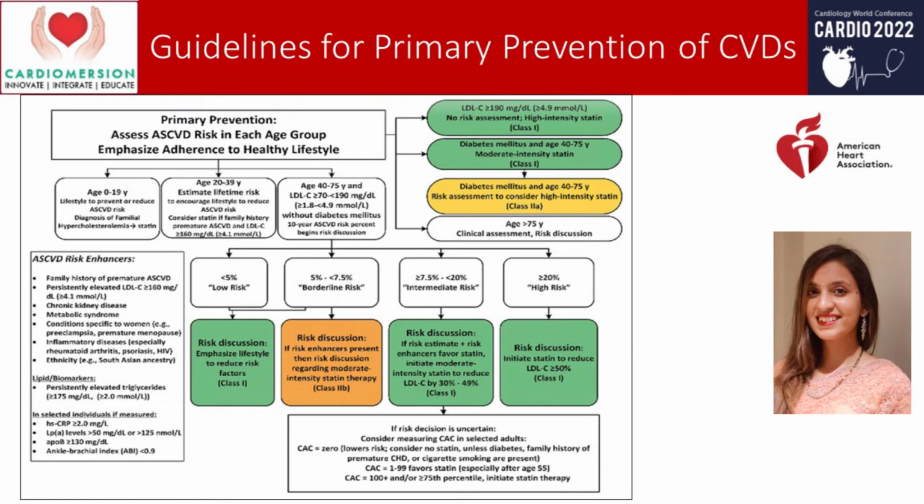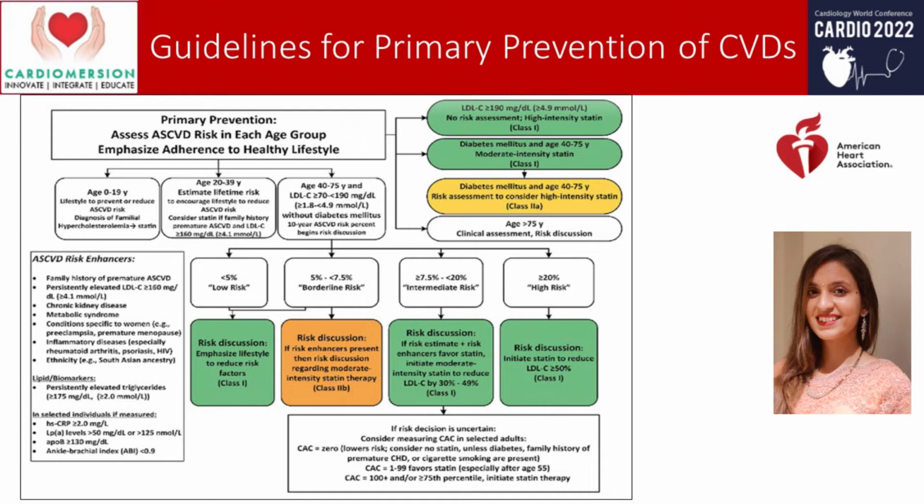For intermediate risk, if risk estimate plus risk enhancers favor statin, then initiate moderate intensity statin to reduce LDL cholesterol by 30 to 49%. For high risk, that is more than or equal to 20% of risk, then this discussion should initiate statin to reduce LDL cholesterol by more than or equal to 50%.